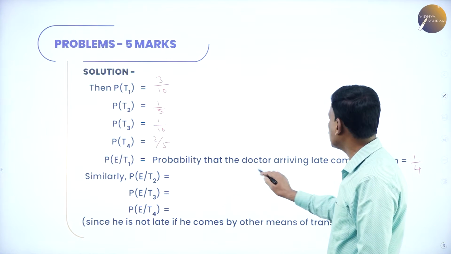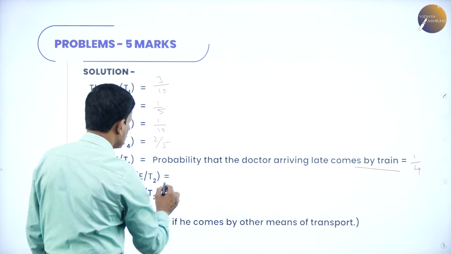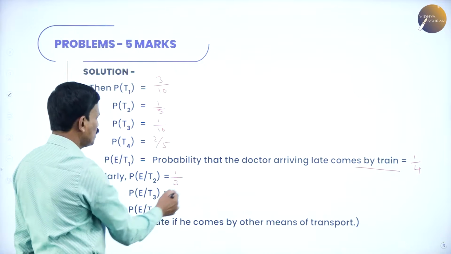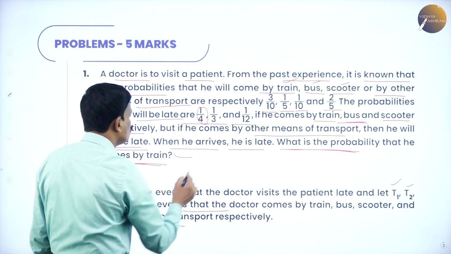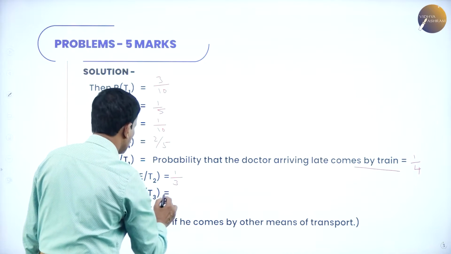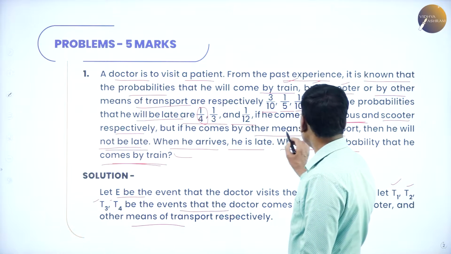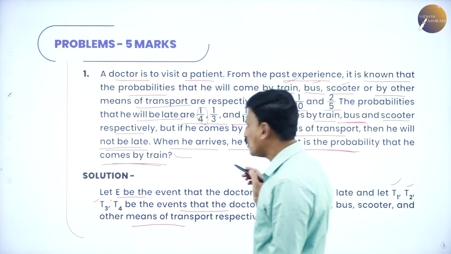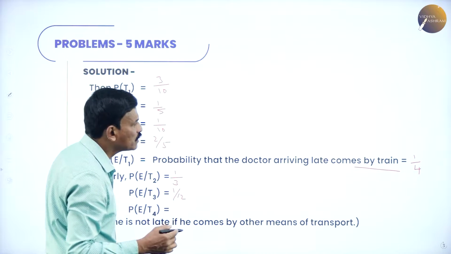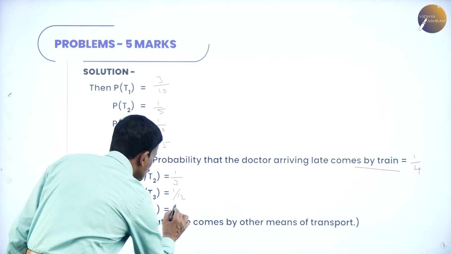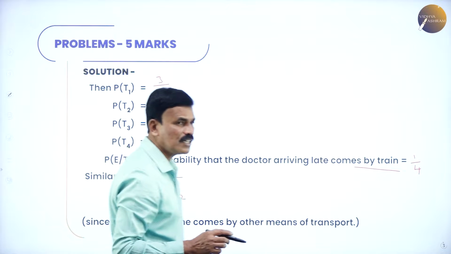Similarly, the probability that the doctor arrives late if he comes by bus is 1 by 3. And the probability that the doctor arrives late by scooter is 1 by 12. But if he comes by other means of transportation, then he will not be late. So the probability that the doctor arrives late by other means of transportation is 0, because he won't come late. So these are the given conditions.